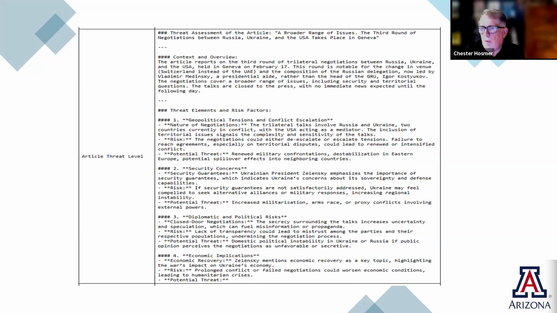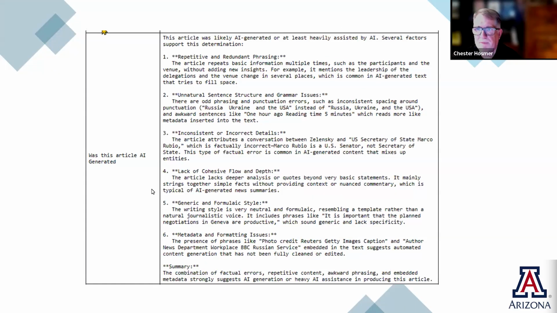And we didn't tell it what part of the article to pull apart. It knew what part to go get to give us those results for each one of the parts of the article, so that we can examine it for those important elements like security concerns and diplomatic and political risks and so on and so forth. So those are the things that we can get from designing a quality prompt that will extract information.